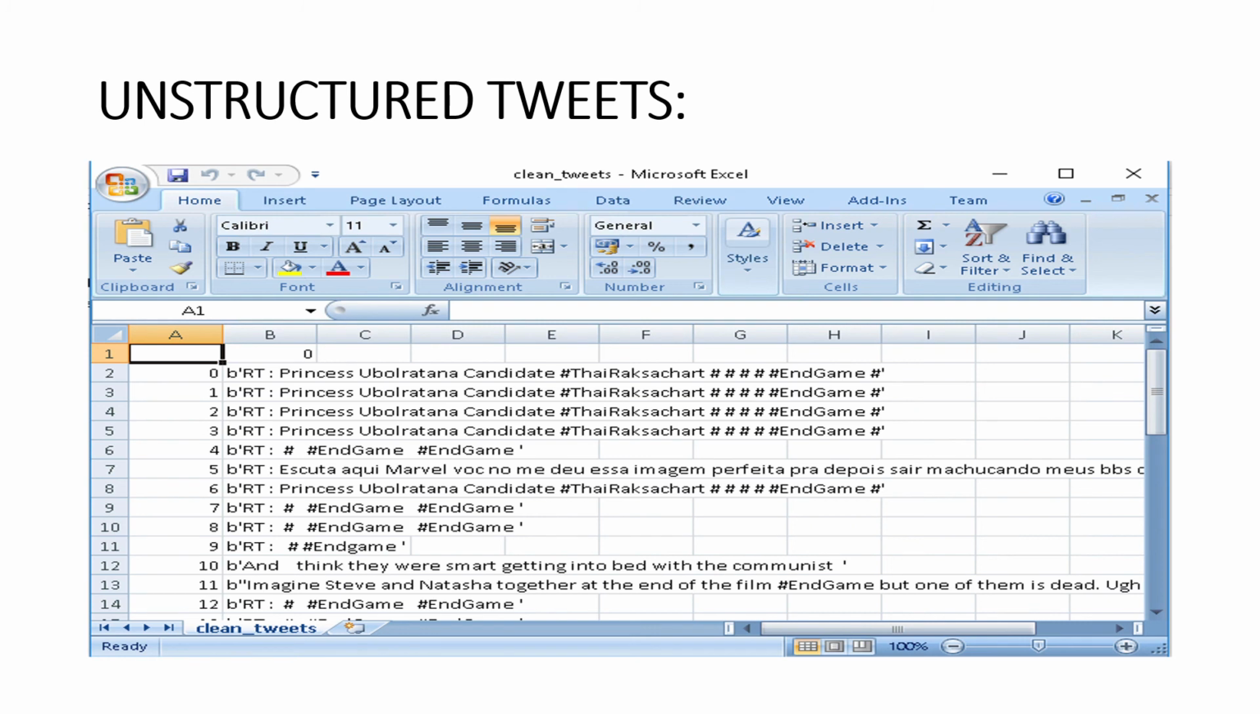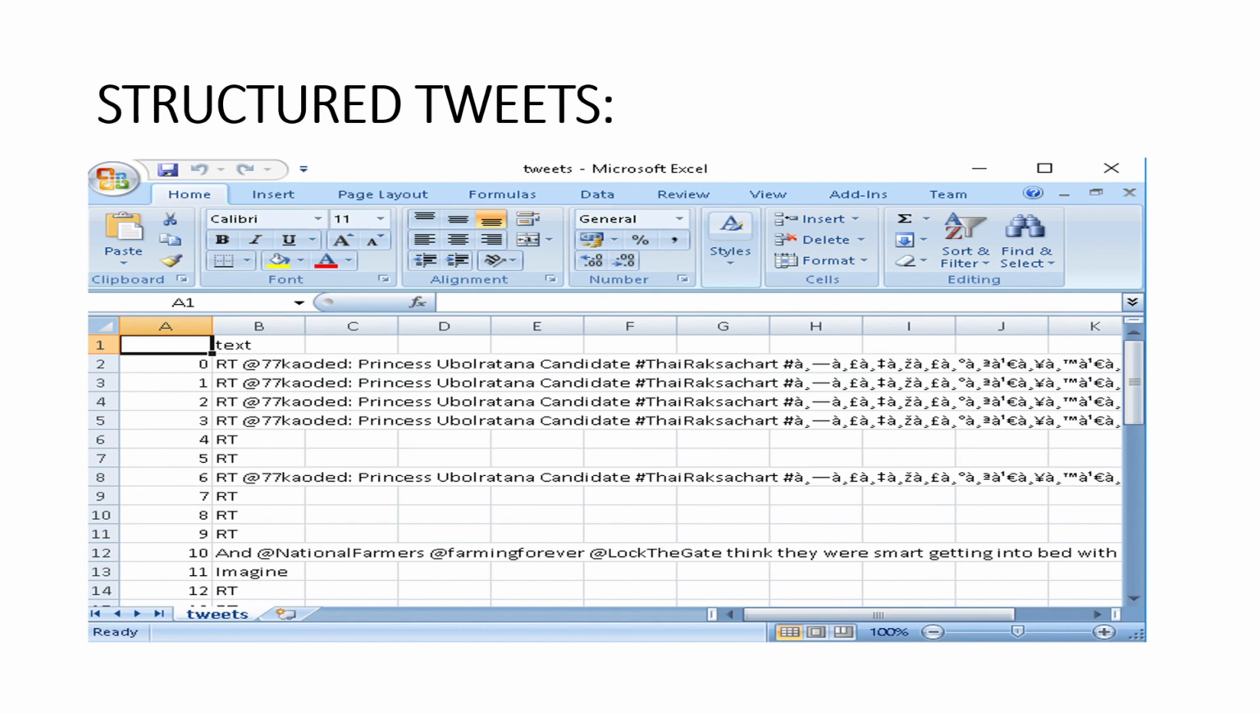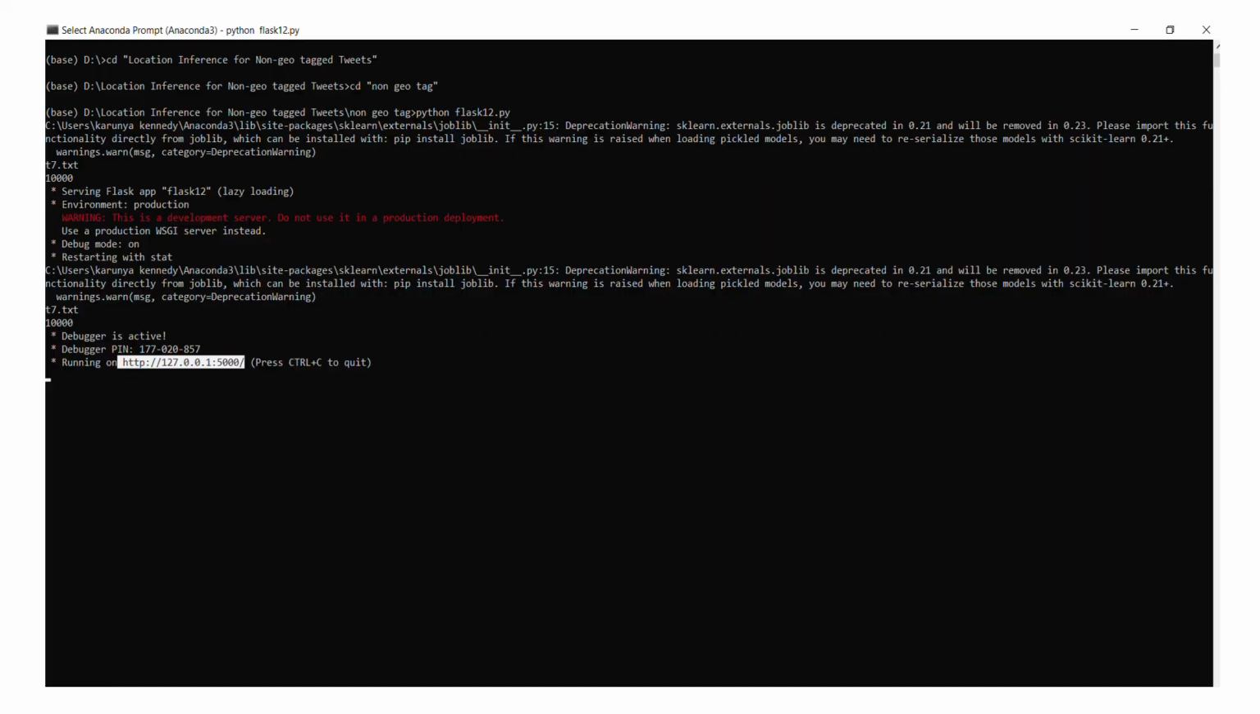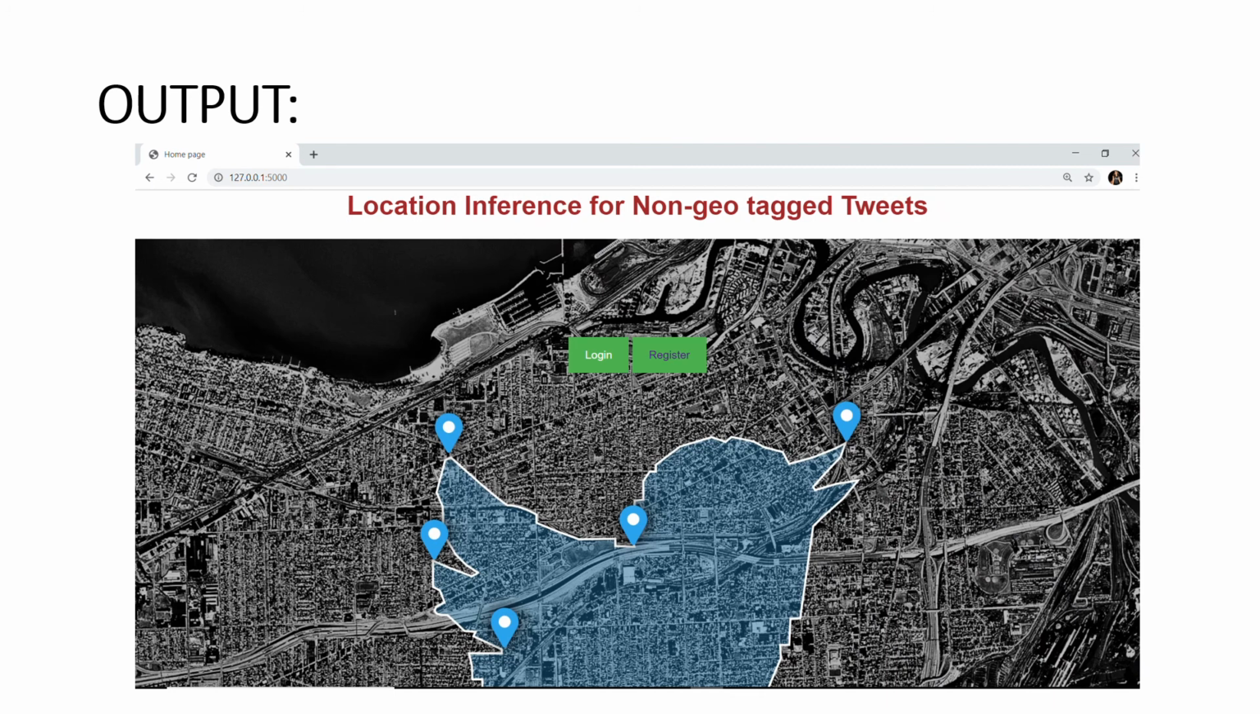So we will get some unstructured tweets from the Twitter. Before the data cleaning process, we get the unstructured tweets, and after using data cleaning and data pre-processing, we get structured tweets. Using the Anaconda prompt, we will get a link. If we copy the link in Chrome, we will get the output page of the project.